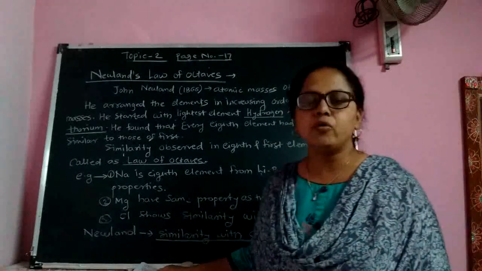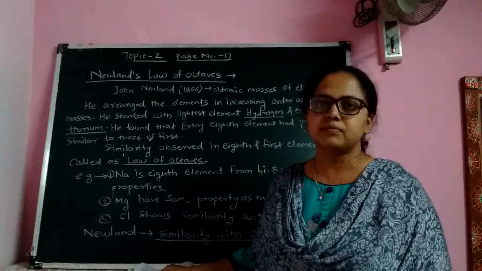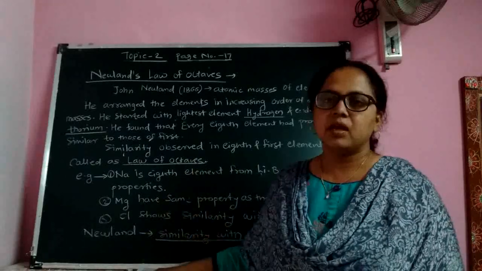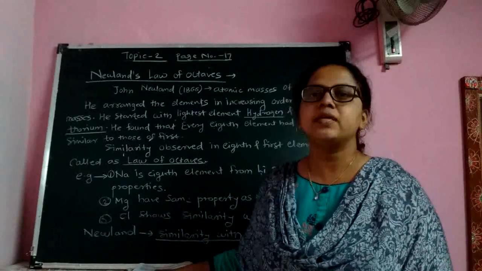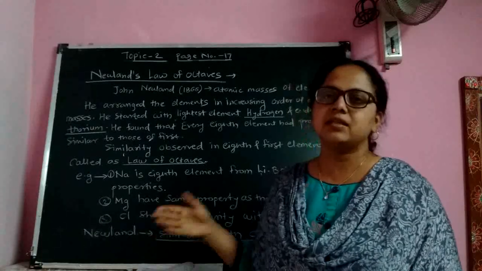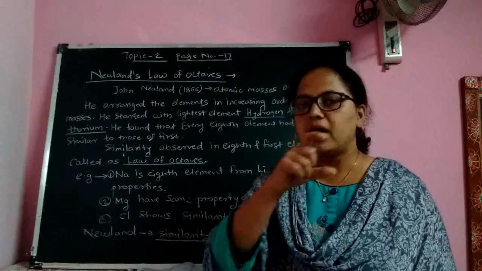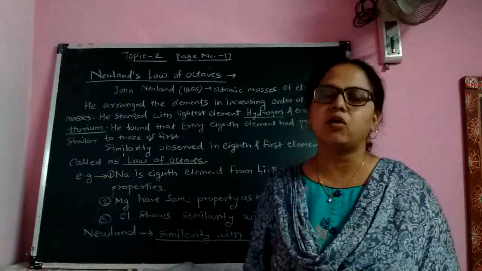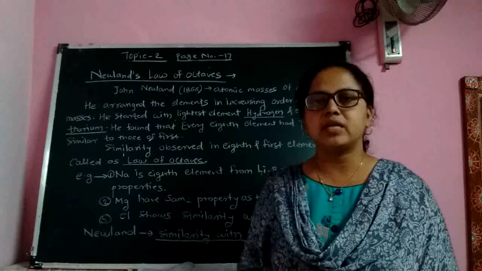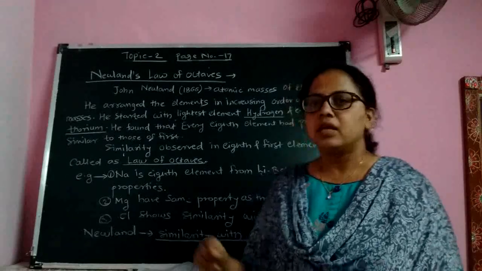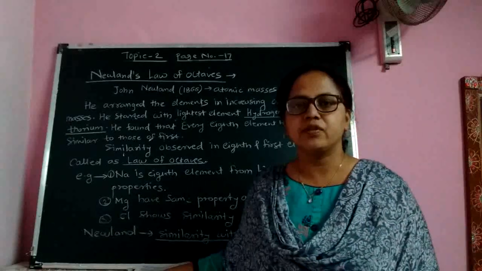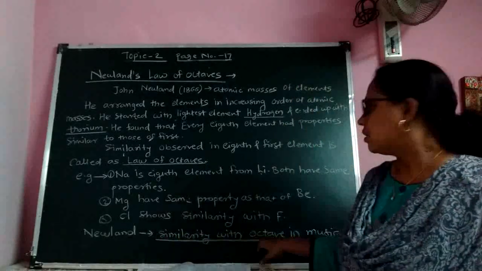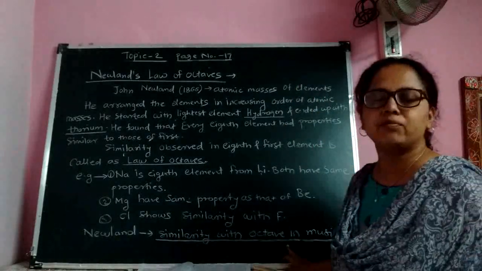Then how did Newlands classify these elements? He created groups of 8 elements. In Newlands' time, there were 56 elements discovered. He arranged them in groups of 8 and found that the first element has the same properties as the 8th element. It is called the law of octaves. Then he compared these 8 elements with the Western music system. That is, he found similarity with the octave in music.